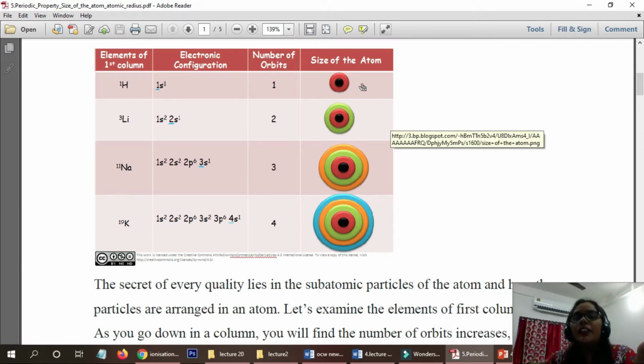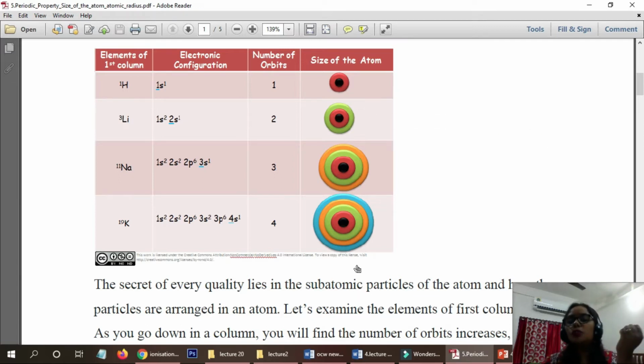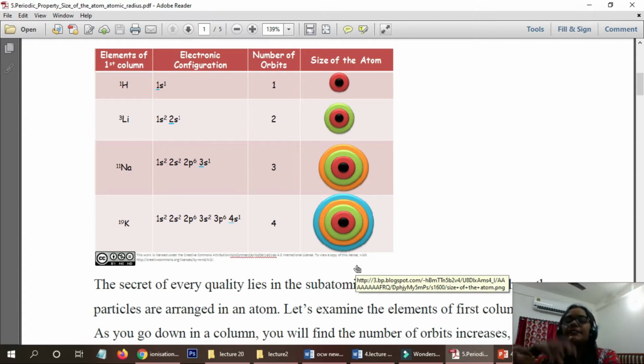What will happen if we go down the group? The extra shells are added around the nucleus, and also new electrons. So what will happen when extra shells are added? The nucleus cannot hold the electrons that properly, so the size will expand.